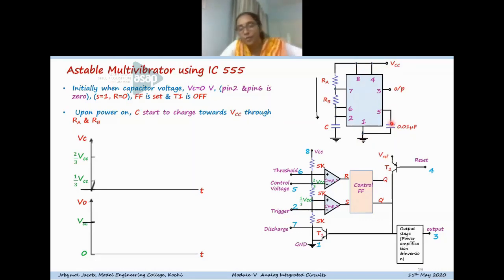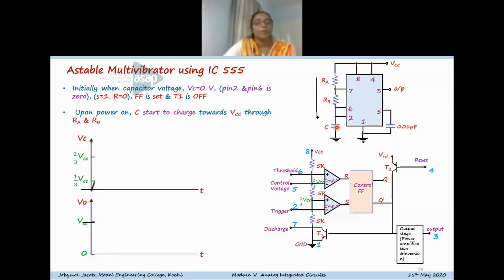If you are not using the control voltage externally, you have to connect a 0.01 μF capacitor from that point to ground, to bypass any ripples or high frequency noise from the supply voltage, so that it does not affect the operation of the system. RA is connected from pin 8, and RA and RB connect the capacitor to the supply voltage.